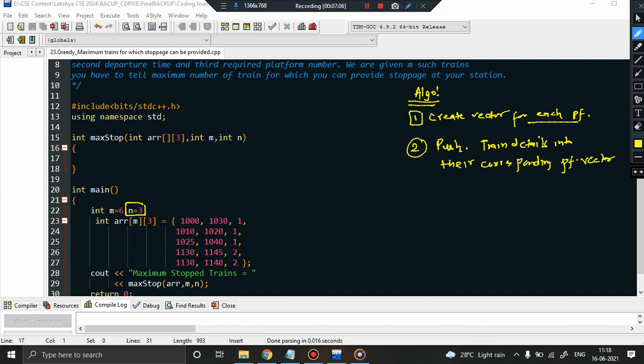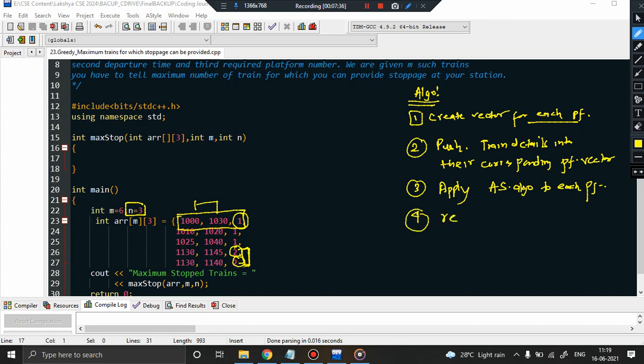What's the point? For example, this train is going to stop at platform number 1. So these details of the train will be pushed into the vector of platform number 1, right? And likewise for all the other trains. Platform number 2: these trains' details will be pushed into the vector for platform number 2. Got it? Then I will apply the activity selection algorithm to each platform, right? And that's it. Return the count.